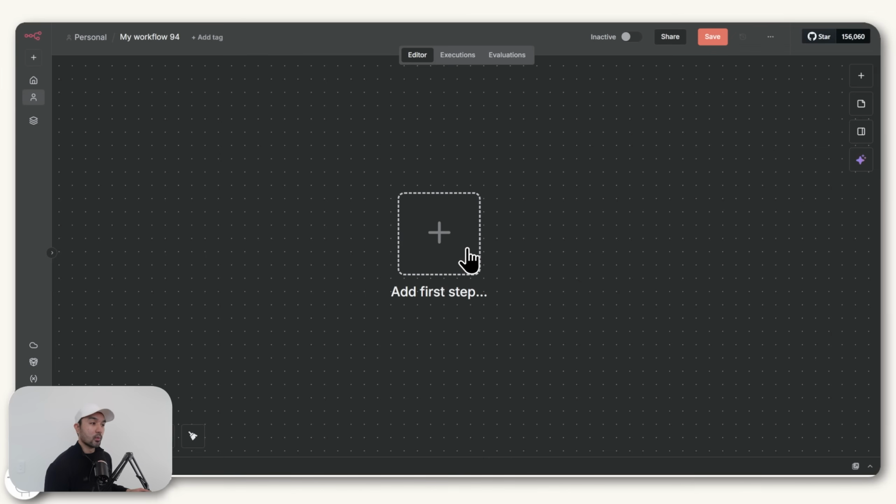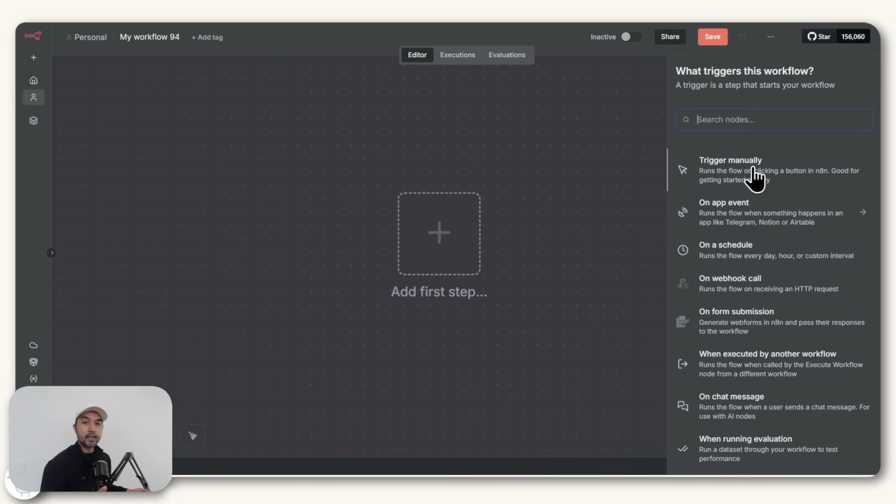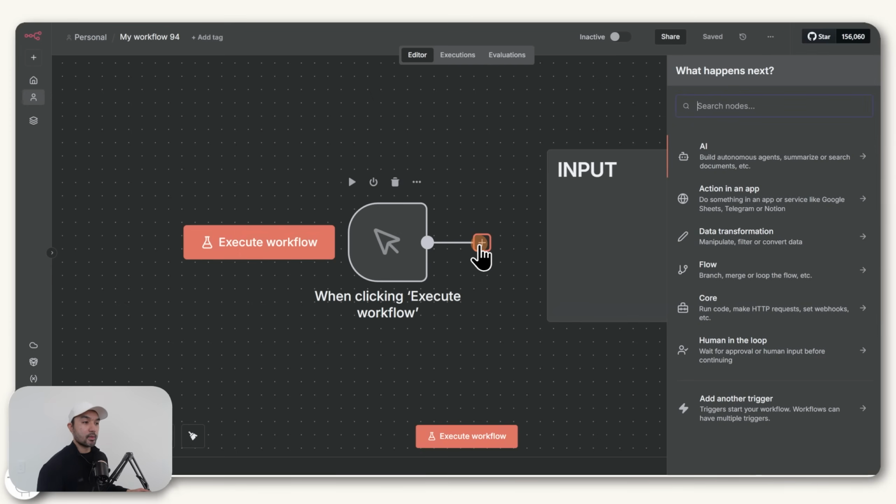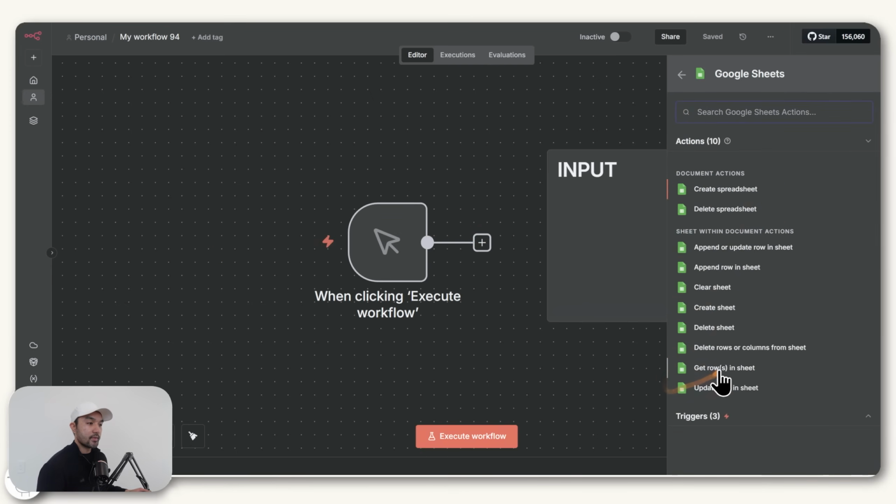So when you create a new workflow, you just want to add a trigger here, which indicates how this workflow is triggered. For now, we'll just trigger it manually by clicking on this execute workflow. And then for us to set up our input, you just want to search for the Google Sheet node, specifically this get rows in sheet.